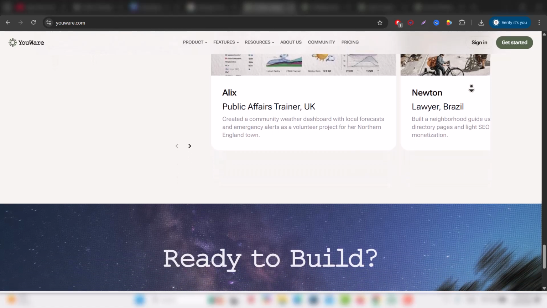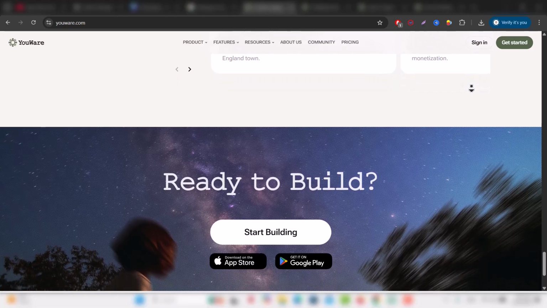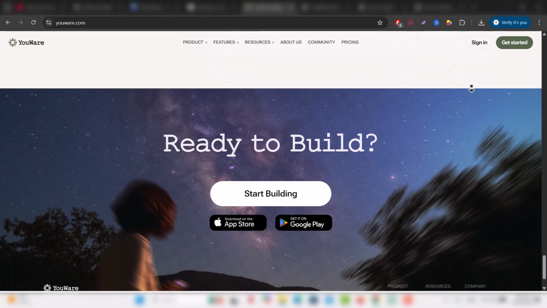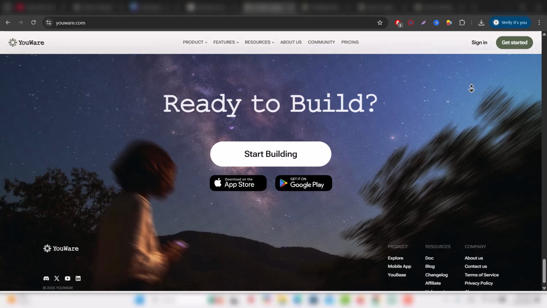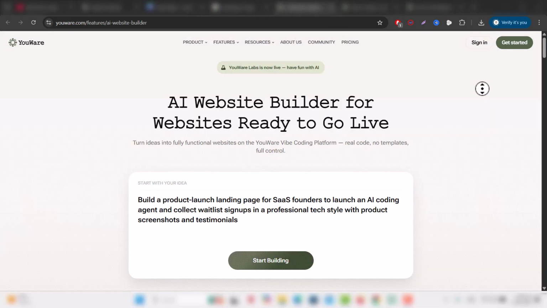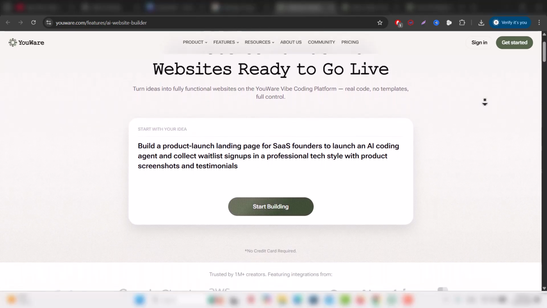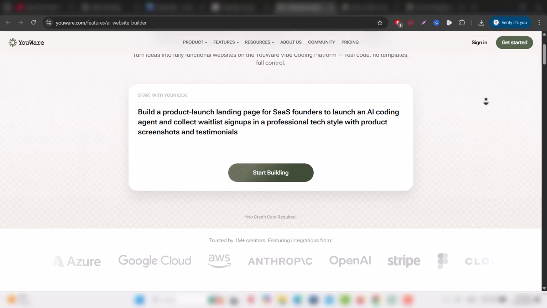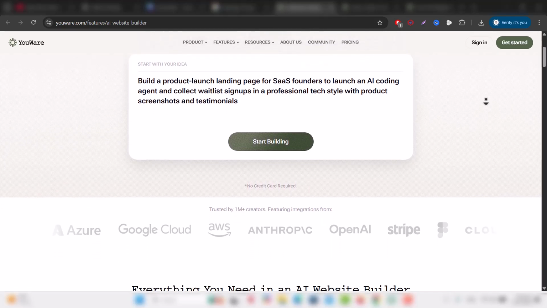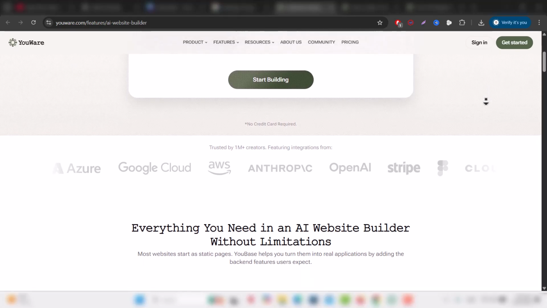YouWare doesn't just stop at front-end generation. Some reviews point out that the platform can integrate features like database connections, interactive elements, and even some basic back-end logic. It also lets you deploy projects quickly and share live URLs, which is something that traditional deployment pipelines can take hours or days to set up. There's also a vibrant community aspect where creators share and remix projects, offering inspiration and collaborative potential for beginners.